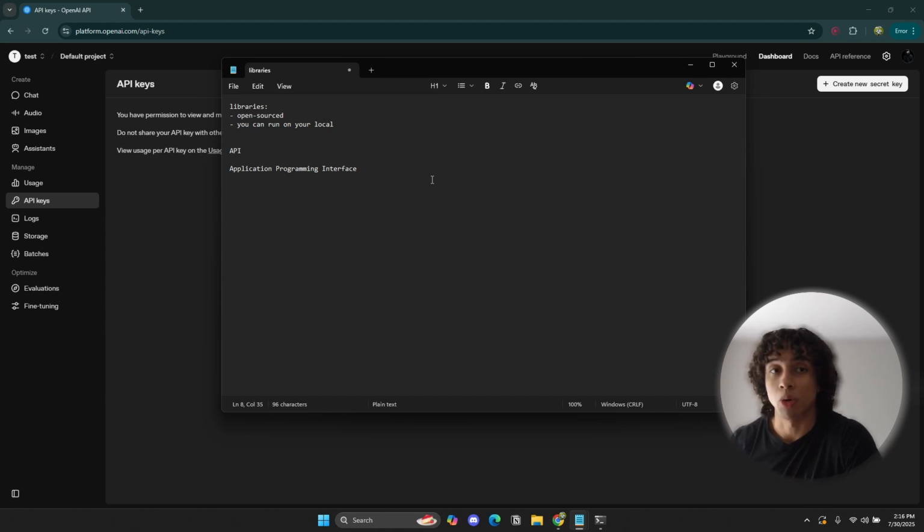So what we're doing is borrowing OpenAI's computing resources. We're not using our own computer resources, we're using OpenAI's computer resources. That's why they're charging us, right? So that's the difference between an API and a library.